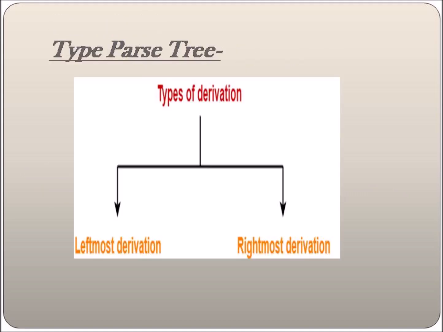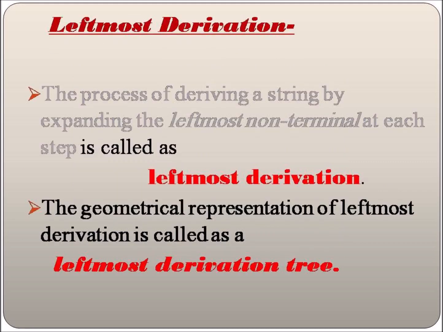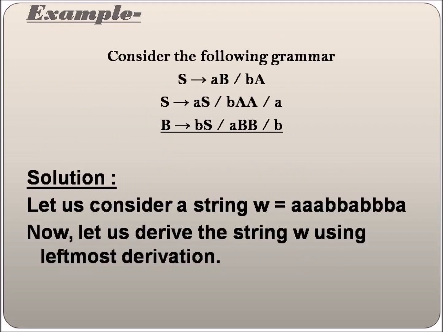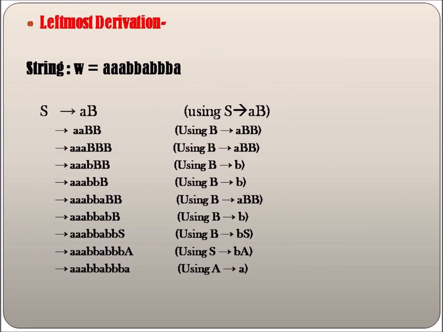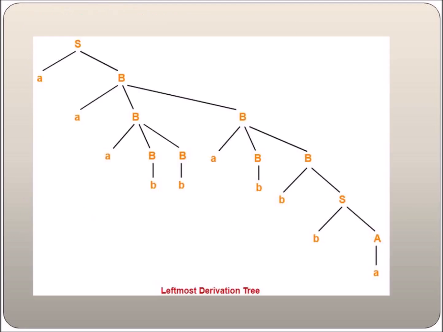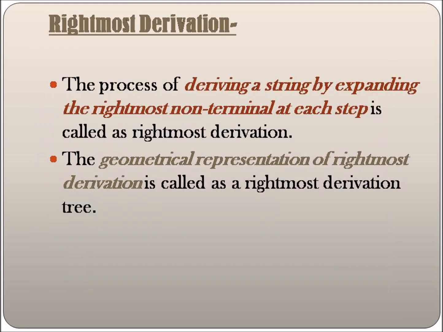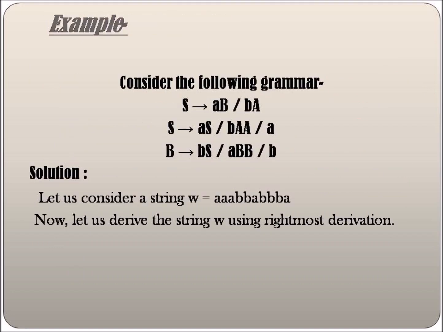Similarly, there are two kinds of parse tree or derivation tree: one is leftmost derivation and another is rightmost derivation. The process of deriving a string by expanding the leftmost non-terminal at each step is called leftmost derivation, and the geometrical representation of it is called the leftmost derivation tree. Similarly, in rightmost derivation, the process of deriving a string by expanding the rightmost non-terminal at each step is called rightmost derivation.